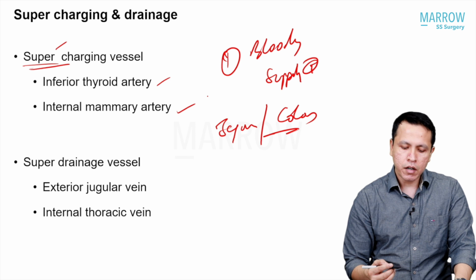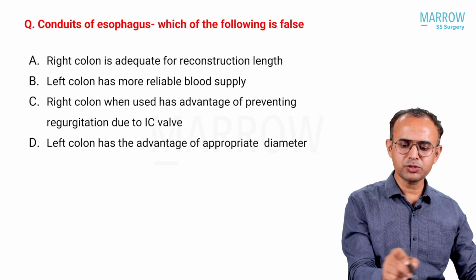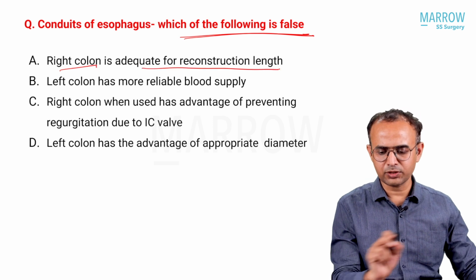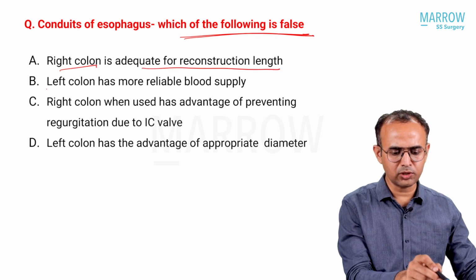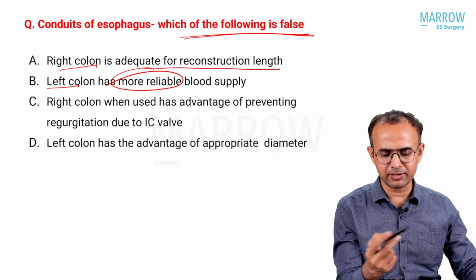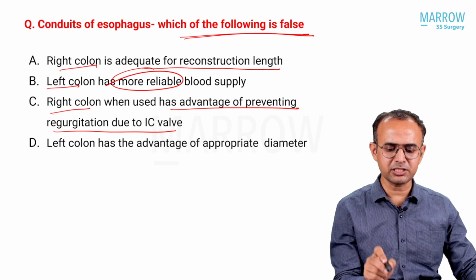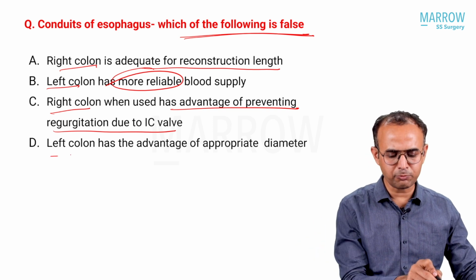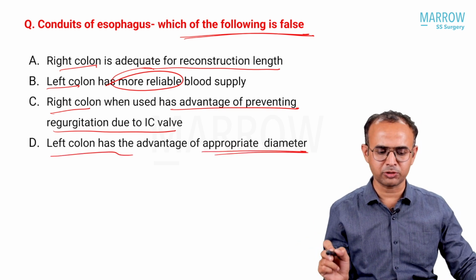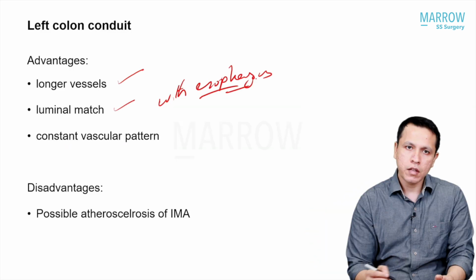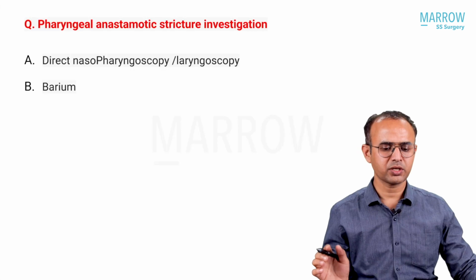It has been well explained in our video. Conduit of esophagus, which of the following is false? Right colon is adequate for the reconstruction length, that is true. Left colon is more reliable in blood supply, that is true. Right colon has the advantage of preventing regurgitation if we use it with the ICV valve, that is true. Left colon has the advantage of appropriate diameter? No. Right colon is the more appropriate conduit diameter-wise. It has been well explained in our video.